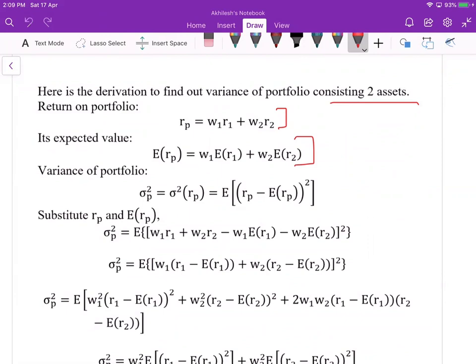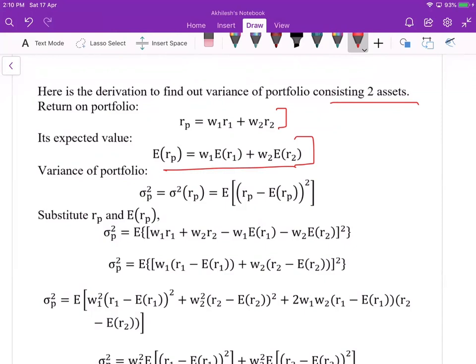So for given data, you compute the return on the portfolio in this fashion. The expected return on the portfolio is W1 times the expected return on the first asset plus W2 times the expected return on the second asset.